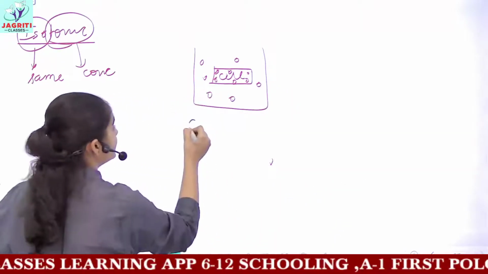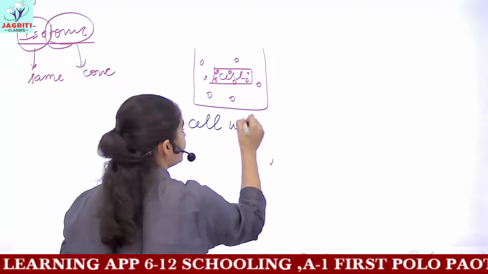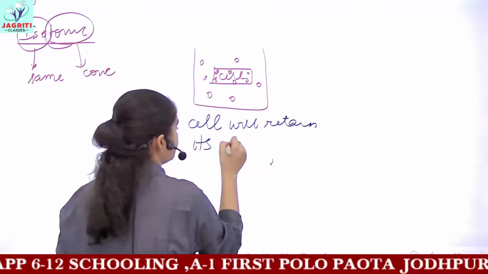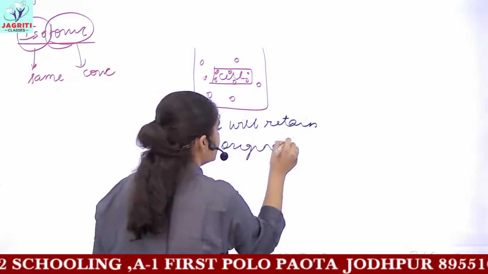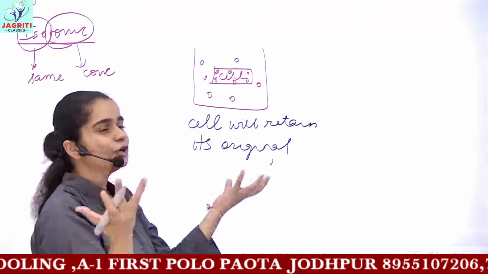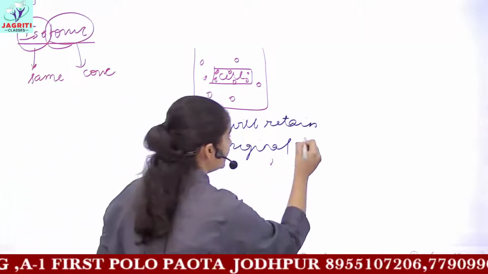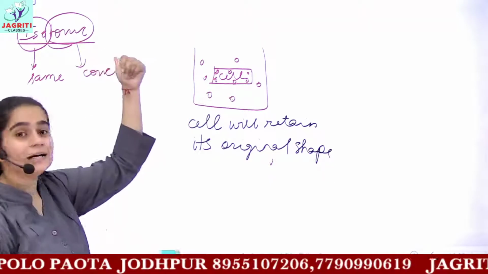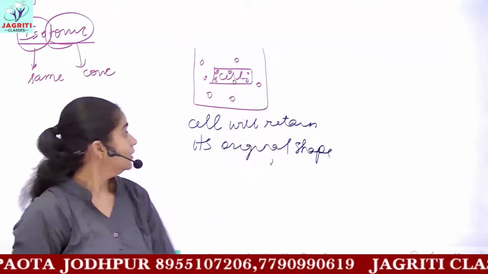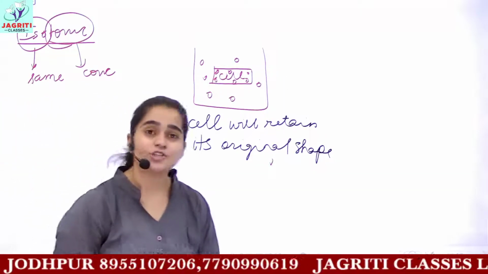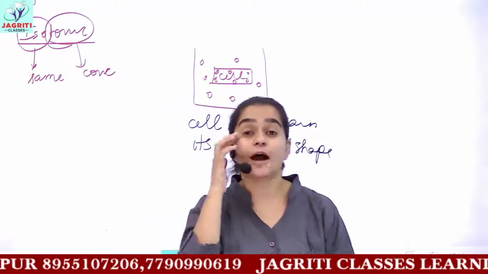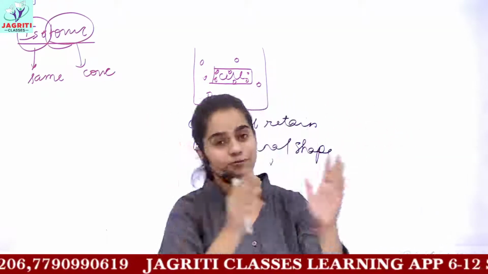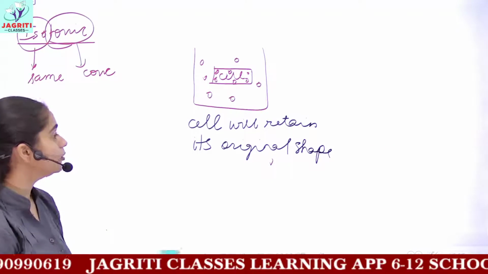So here the cell will retain its original shape. That is, it will neither swell up nor shrink. So here the cell maintains its original shape, and we call this an isotonic solution. So this was all about the solution kinds, and how different concentrations of solution affect the volume or shape of your cell.